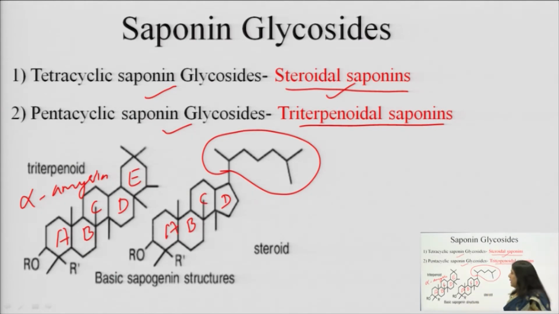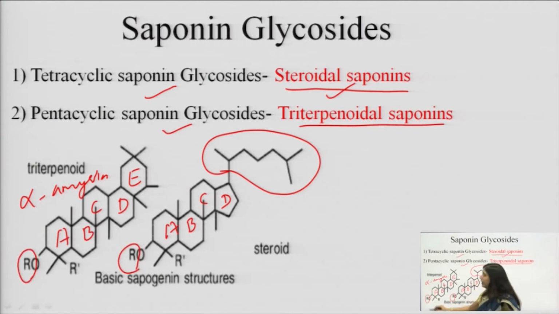And in both the structures, this R at the third position shows the presence of sugars. So this is a glycoside, so it has to have certain glycones, and the glycones are generally attached at the third position of these structures.